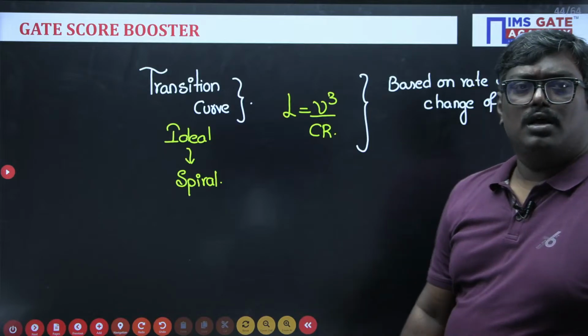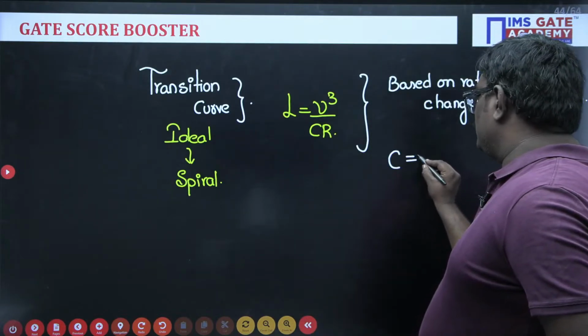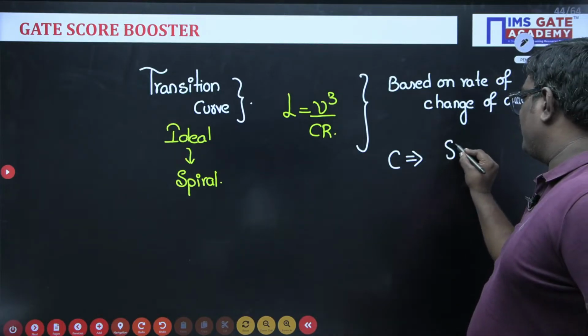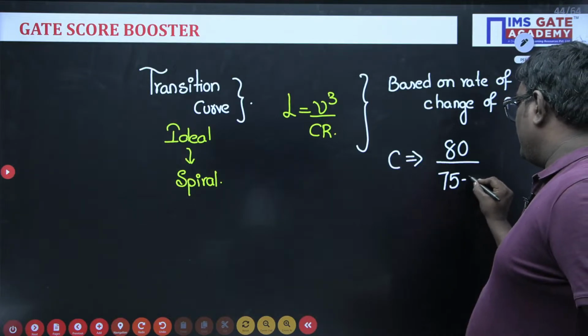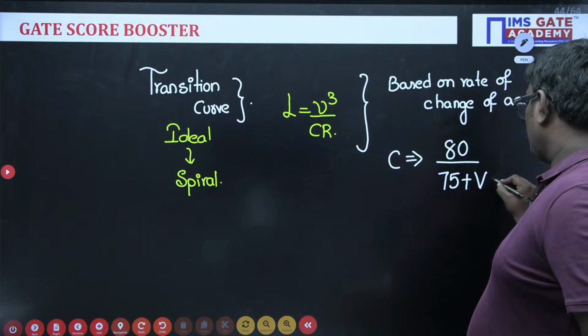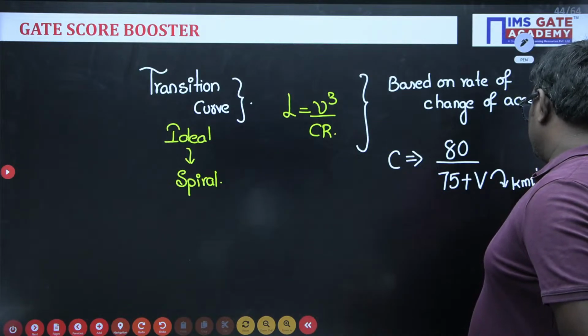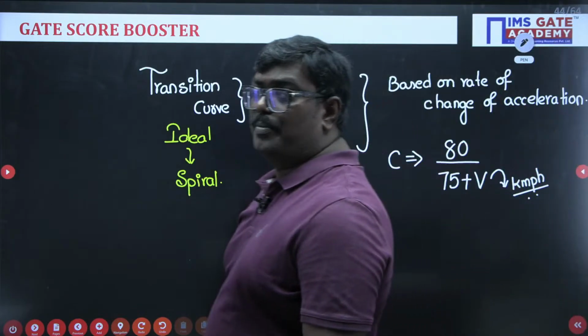Okay. Now here, C is the constant, which is the rate of change of acceleration, which we call jerk. It is given by the formula C is equal to 80 upon 75 plus V. Here V is in kilometer per hour. And remember, students, when I represent V in capital, it indicates kilometer per hour.